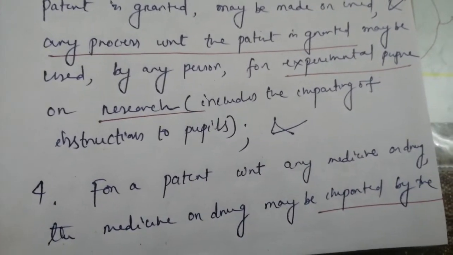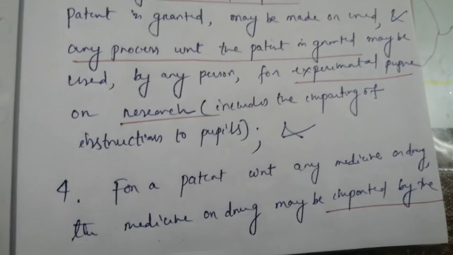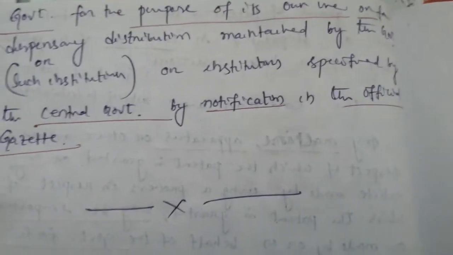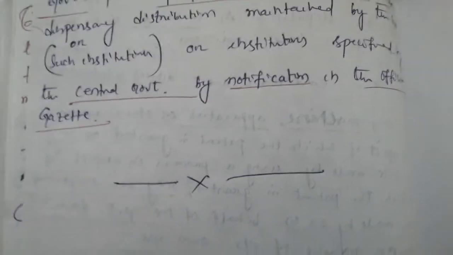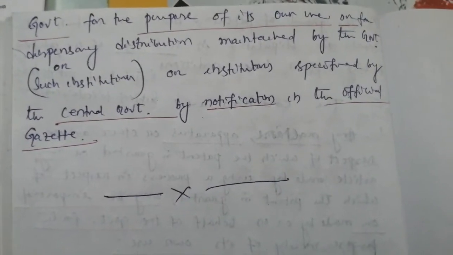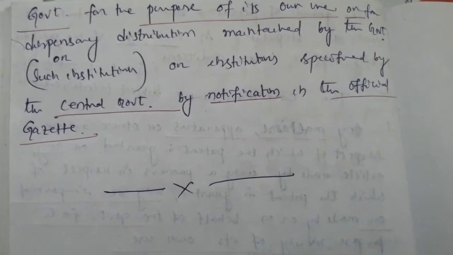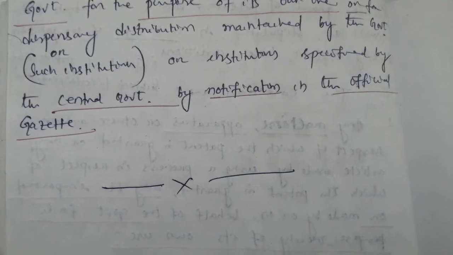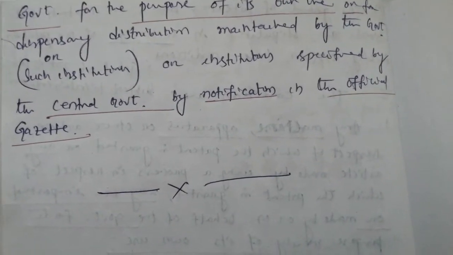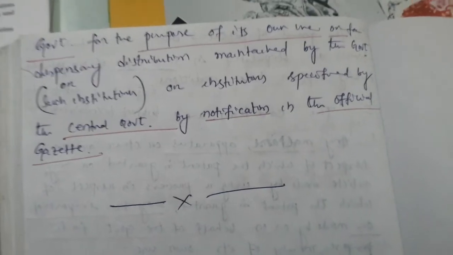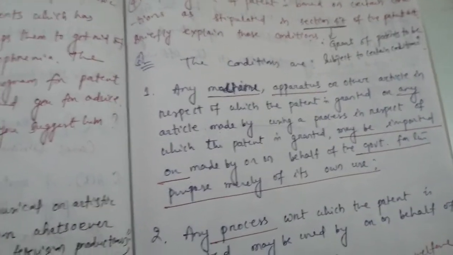The last point is for a patent with respect to any medicine or drug. The medicine or drug may be imported by the government for the purpose of its own use, or for dispensary distribution maintained by the government or such institution or institutions specified by the central government by notification in the official gazette. Here also please observe the underlined words. So these are the conditions for section 47, whose title is grant of patents to be subject to certain conditions.